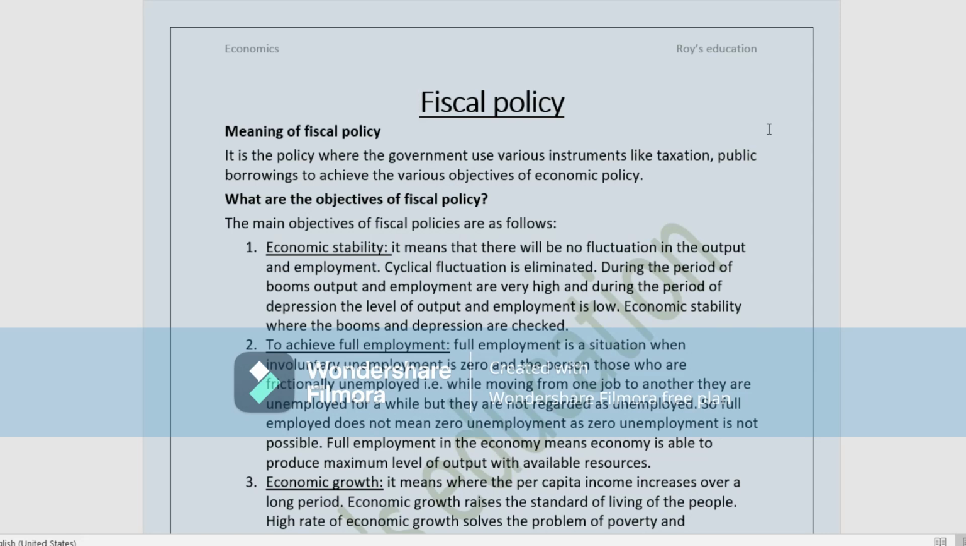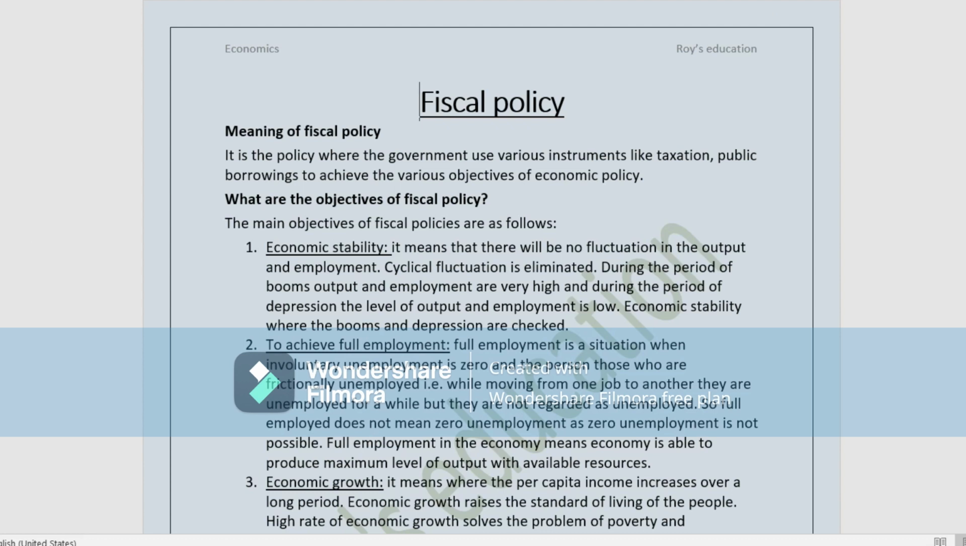Today we will discuss fiscal policy. So first, let us know the meaning of the word fiscal policy. This chapter is important for your ISC class 12, for those appearing for the ISC examination class 12. So this is for those students. Please listen to this chapter carefully so that you can answer all the questions and your concept can be clear after watching this video.